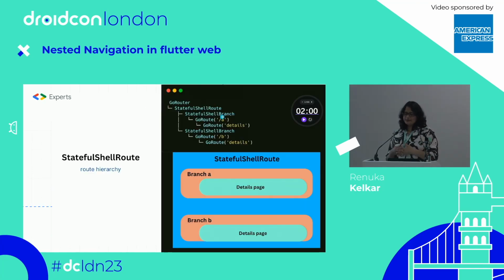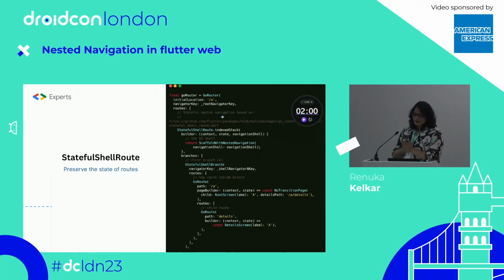Now let's understand the hierarchy of the route, how it works. In GoRouter, you can use a stateful shell route, and inside that you can have the stateful shell branch, and inside that you can have the GoRoute and then the sub route. So this is how you can have the hierarchy for this.